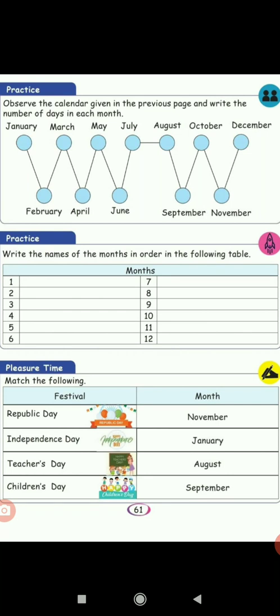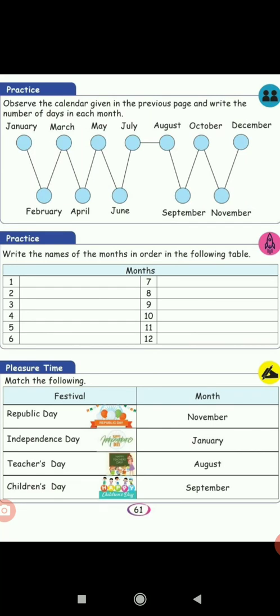Next, now let's see the important days. In which month do we celebrate them? See the match the following festival and month. Republic Day. When do we celebrate Republic Day? We celebrate Republic Day on 26th January. Independence Day.